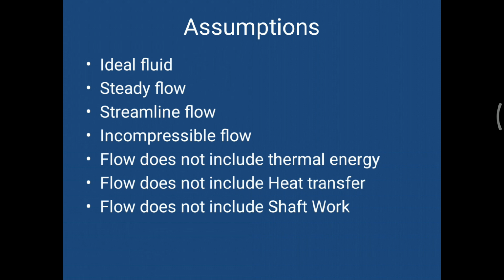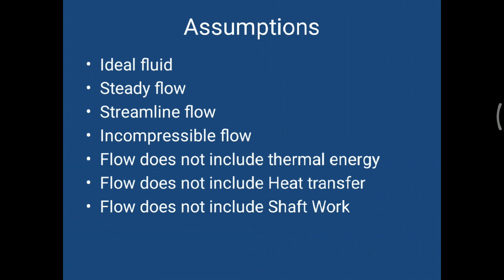The flow does not include thermal energy, and also it does not include heat transfer and shaft work. All these definitions are background we have already learned in a previous lecture. These are the assumptions for Bernoulli's equation and the continuity equation.